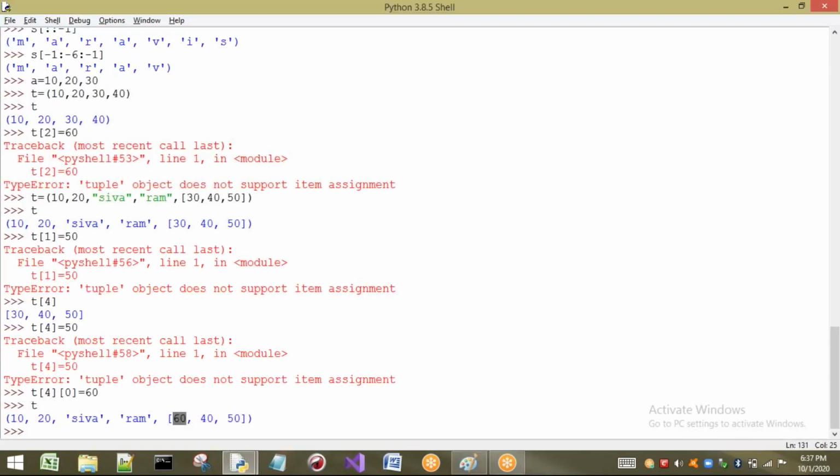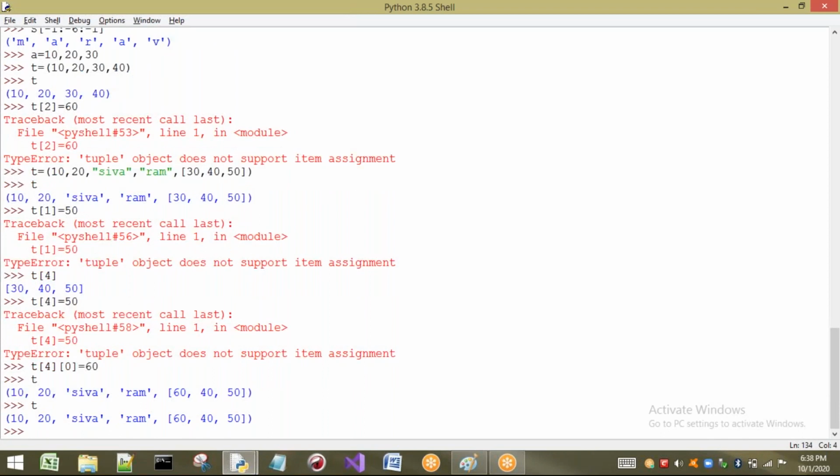This is about the concept of immutability versus our tuple. Now the next concept: already here t is printed, and it is assigned to some tuple. If you want to reassign t, that means I want to assign some more values here for t.